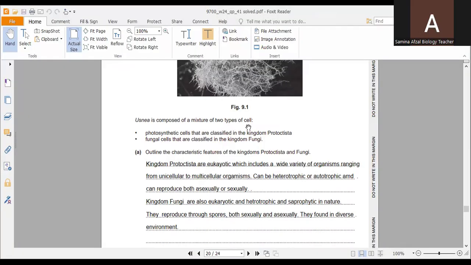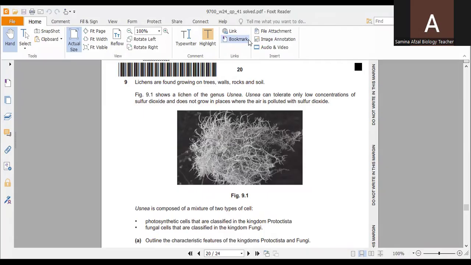So, lichens are found growing on trees, walls, rocks, and soil. What are lichens? Lichen is a hybrid colony of algae or cyanobacteria which perform photosynthesis. So they're living symbiotically among filaments of multiple fungi species along with yeast and bacteria embedded in the cortex or skin in a mutualistic relationship. Mutual relationship or mutualistic relationship or symbiotic relationship. These are relationships in which both host and guest give benefits to each other.